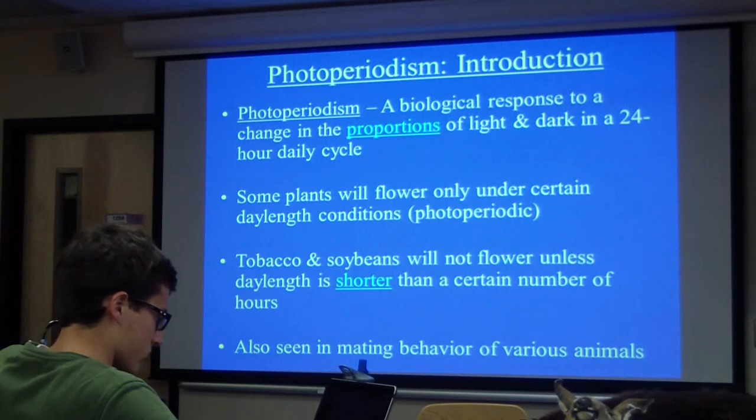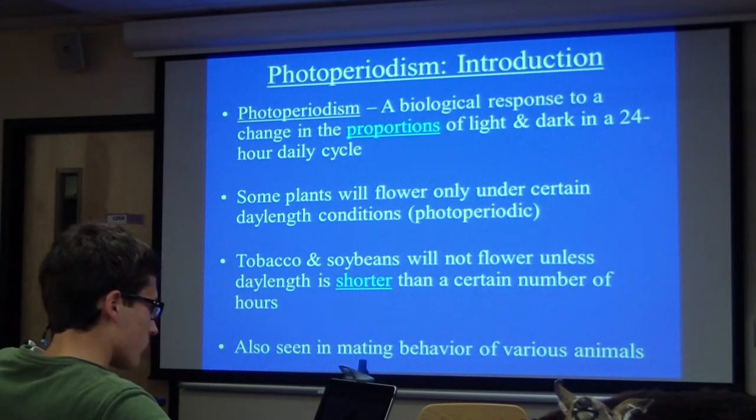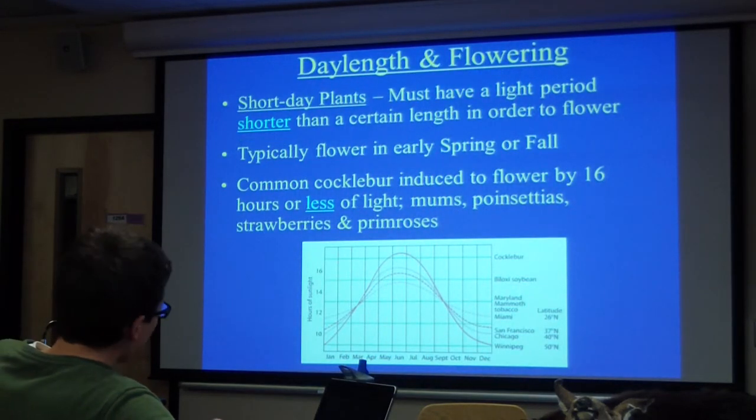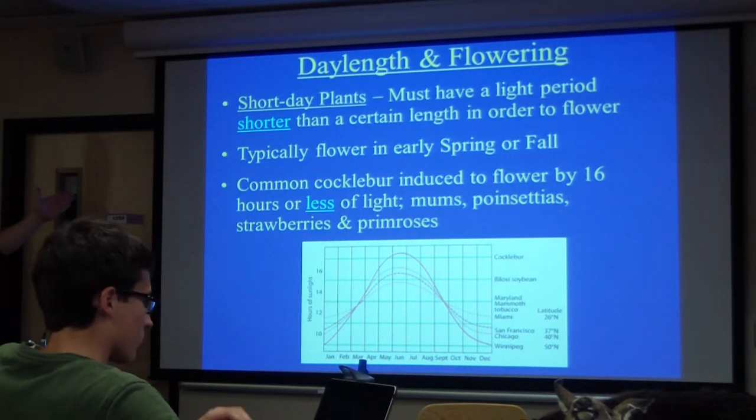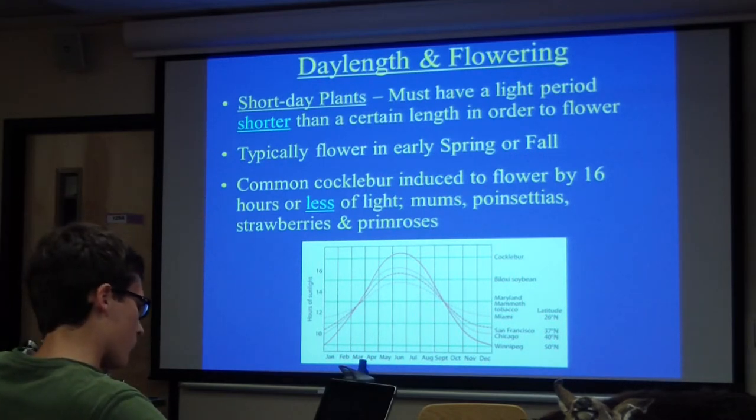Look, animals are doing the same thing. Animals are photoperiodic too. They're measuring the length of the days and they're adjusting their mating behaviors accordingly. Okay? So this is well studied. So again, short day plants have to have a light period shorter than some critical length in order to flower. So that's the definition. Shorter than a certain critical length.